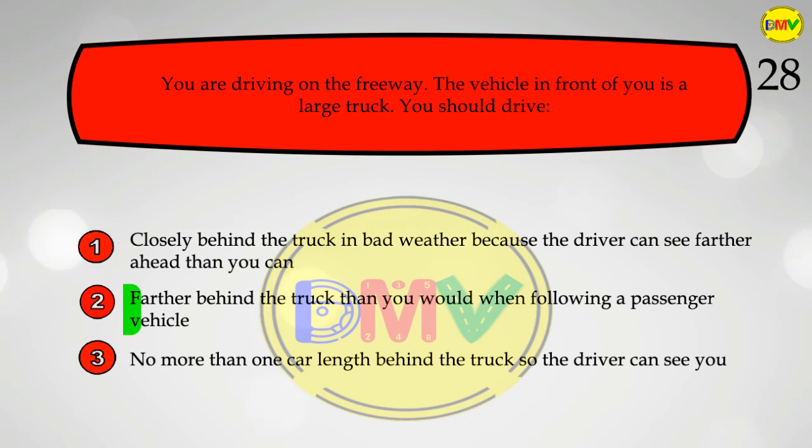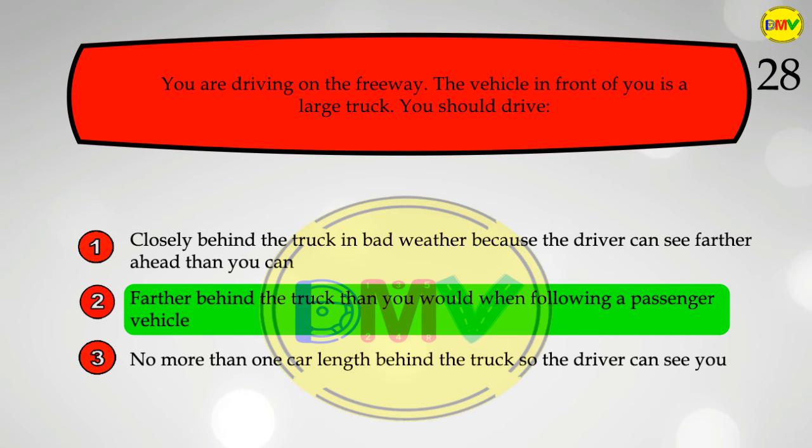The correct answer is 2. When you follow so closely behind a truck that you cannot see the truck driver's side view mirrors, the trucker cannot see you and has no way of knowing you are there. Tailgating a truck, or any vehicle, is dangerous because you take away your own cushion of safety if the vehicle in front of you stops quickly.